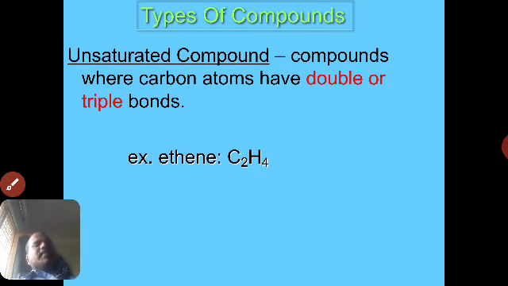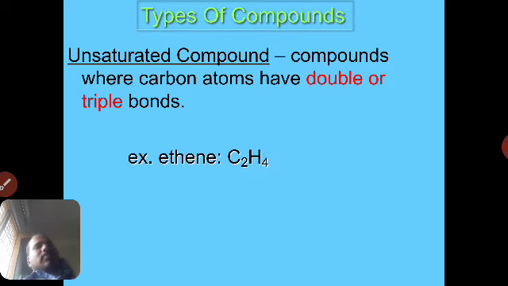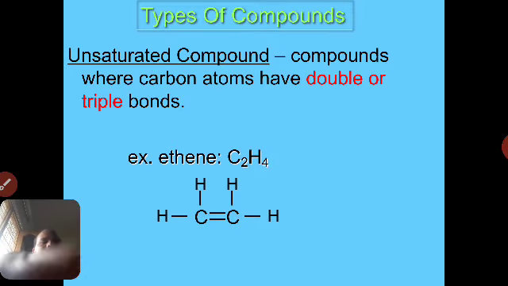So we can observe this here. In hydrocarbons the elements or atoms are carbon and hydrogen. That's why these organic compounds are called hydrocarbons, compounds containing hydrogen and carbon.